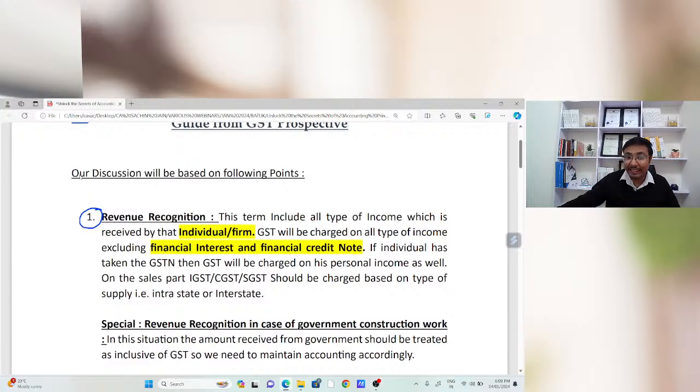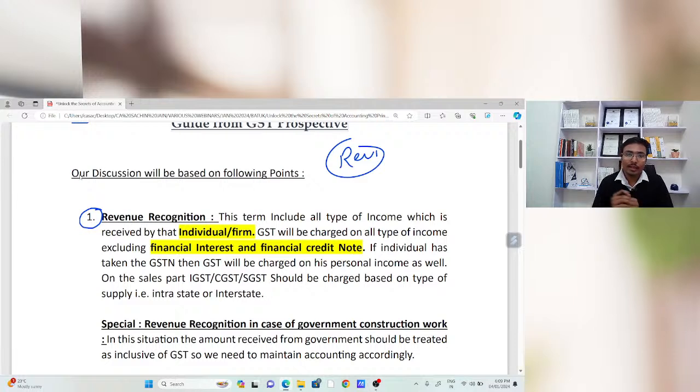Government is getting the taxes on the revenue part. So there is a requirement that the revenue recognition should be in a perfect way. From an accounting perspective, we are going to pay the GST on the sales. It is clear because my sales is my line. There are certain other add-ons also. Suppose there is interest income, commission income, rent related income. In that case, GST will be applicable on that other income as well.